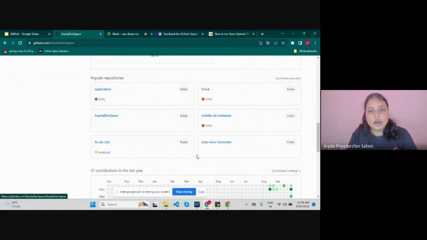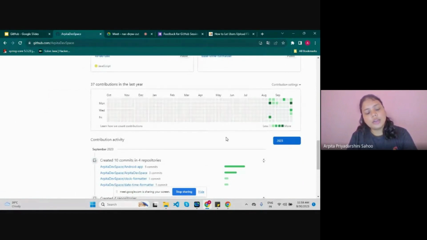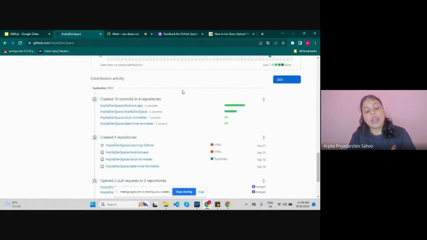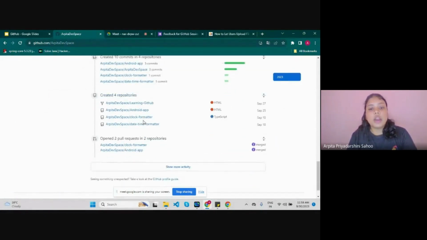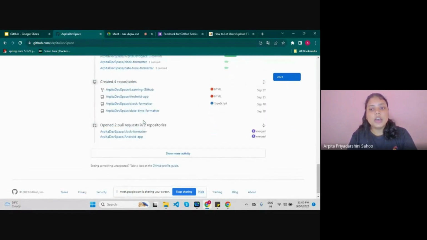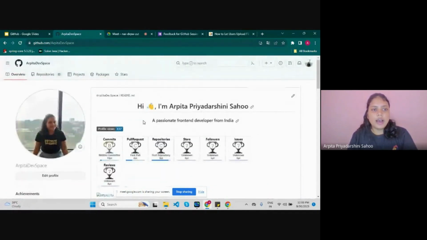And all their commits, all their reports, their contributions, and the number of times the user has committed to a single project, all are recorded here. As I said, Git tracks a record of the project. So here is the search bar to search for any user or your repository.